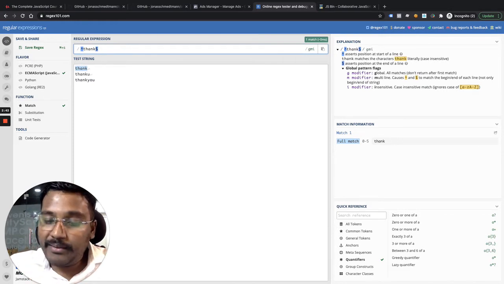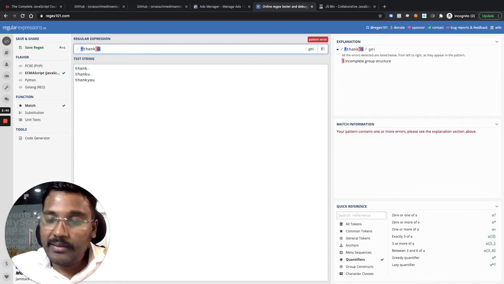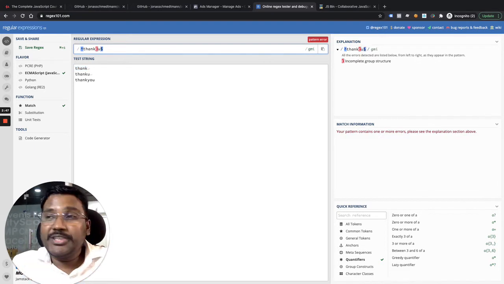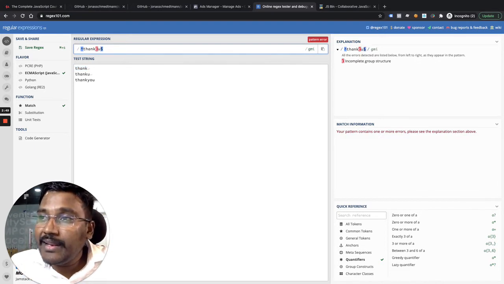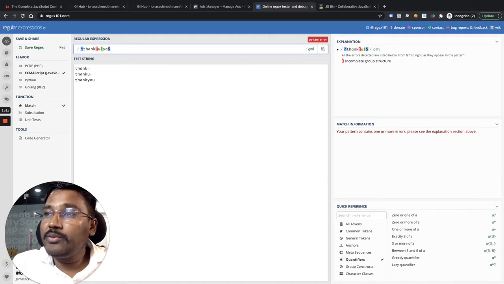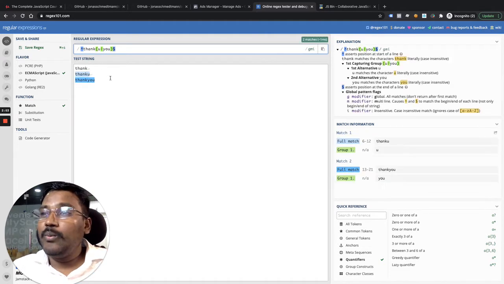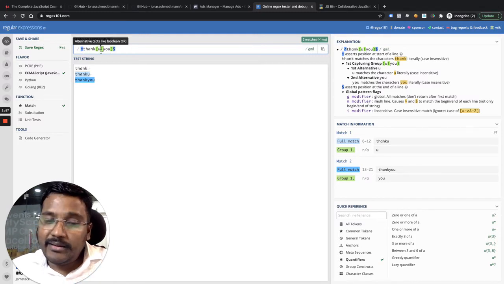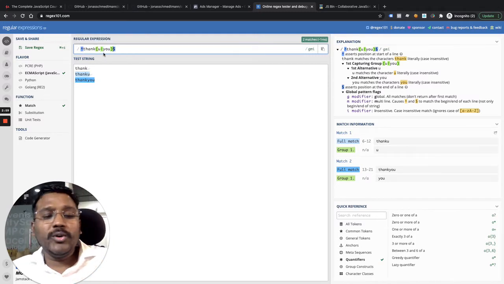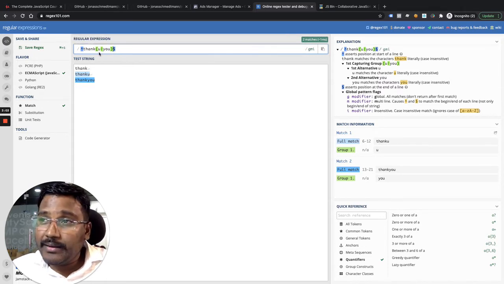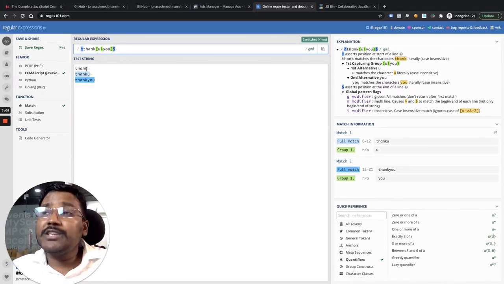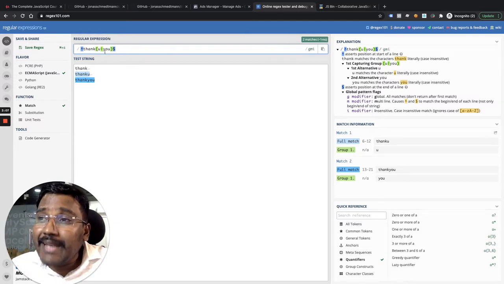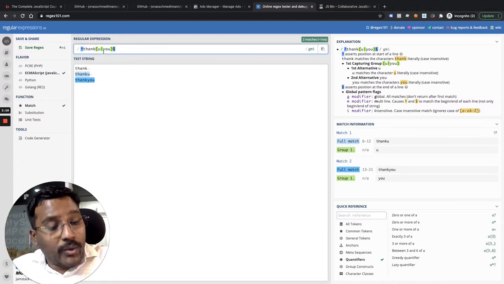So here I can put thank, parenthesis, which is a capture group, and then I can put pipe, and then I can put U. When I match, these two are matching. That means THA and K, thank. Alphabet U can be there or YOU can be there, because it is OR, right? But the first one is not matching. Why is the first one not matching? Because either U should be there or YOU should be there.